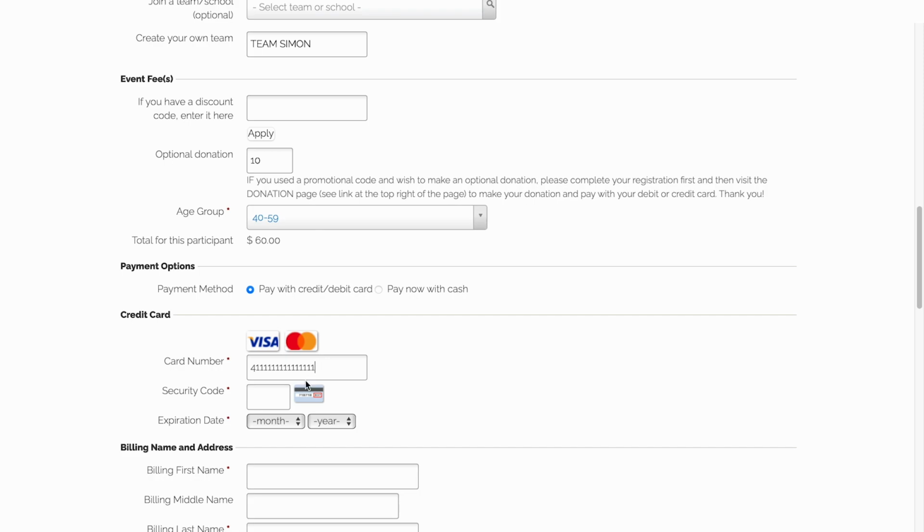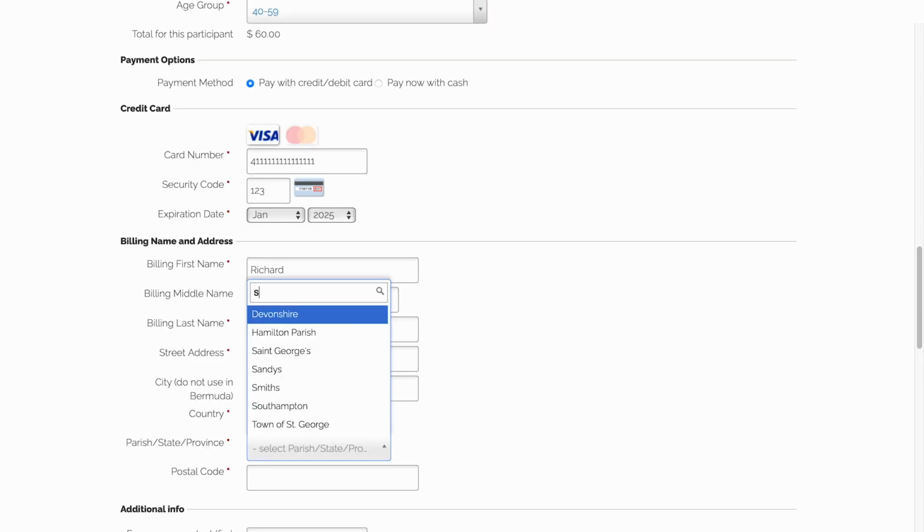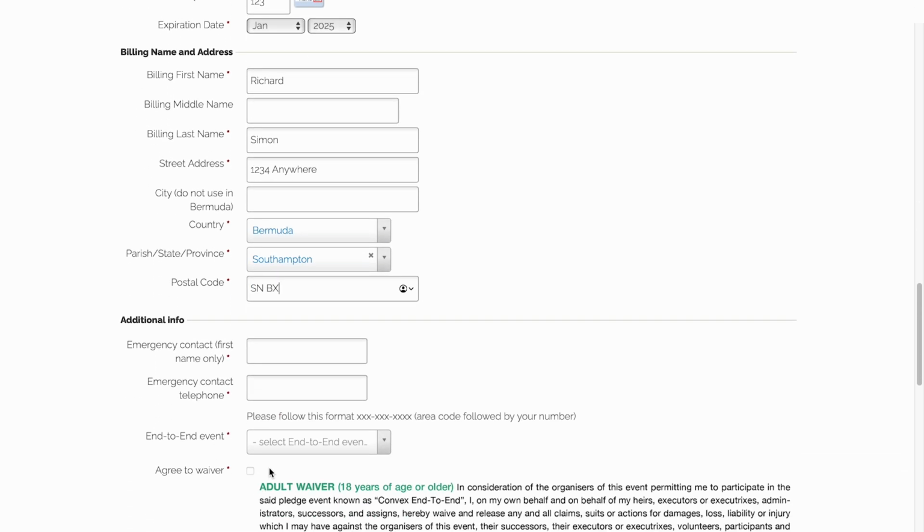Then enter the card information: card number, security code, expiration date, the billing first name, middle name optional, last name, street address. For city, leave it blank in Bermuda. Enter the country. If you change the country from Bermuda, then it may change to provinces or states if you're United States. Enter the postal code.